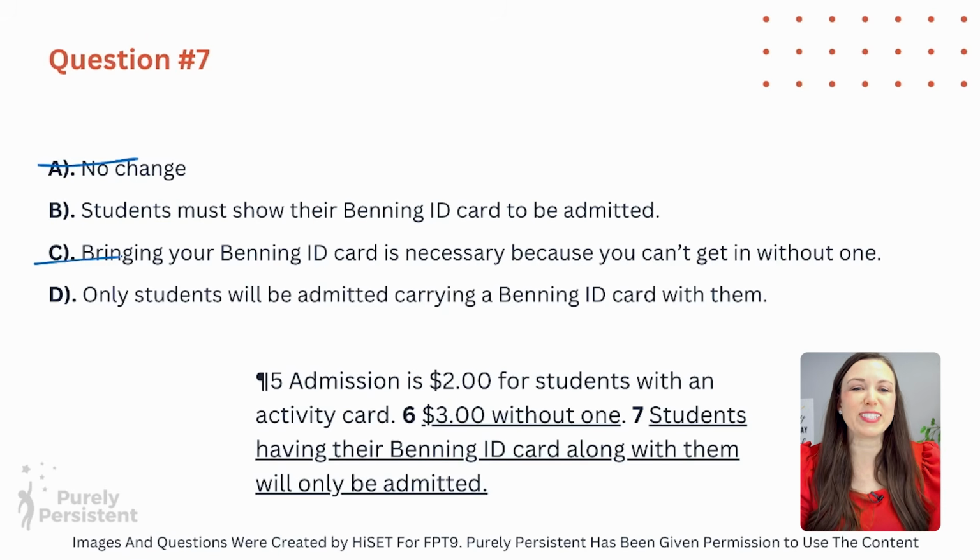Now, didn't it just say that you can be admitted if you have $3? I don't know. But C is very wordy. D: Only students will be admitted carrying a Benning ID card with them. Again, we're looking for which one sounds the most professional for a flyer, and it's definitely B.